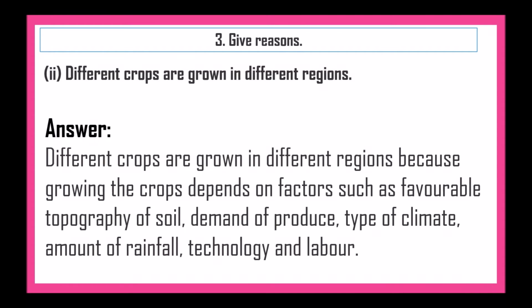Next, different crops are grown in different regions. Different crops are grown in different regions because growing the crops depends on factors such as favorable topography of soil, demand of produce, type of climate, amount of rainfall, technology and labor.